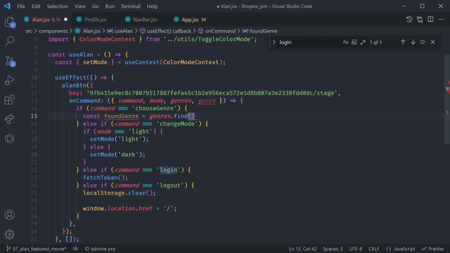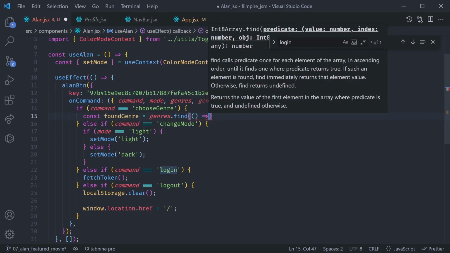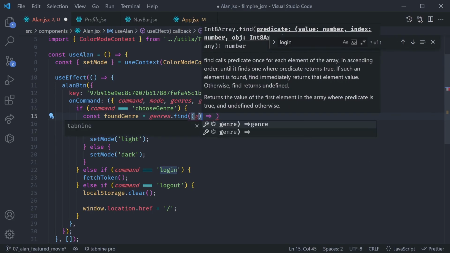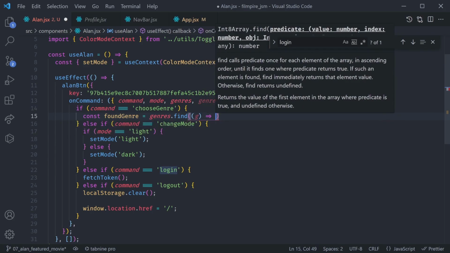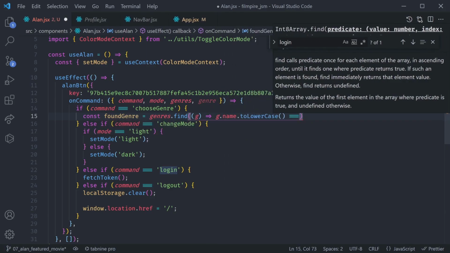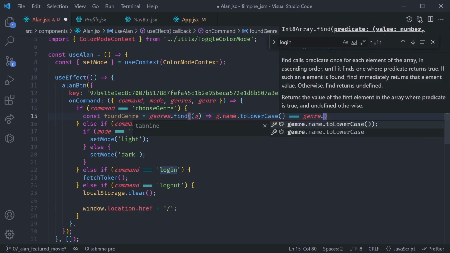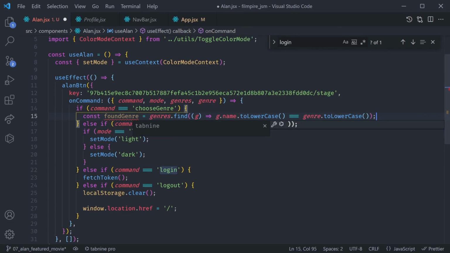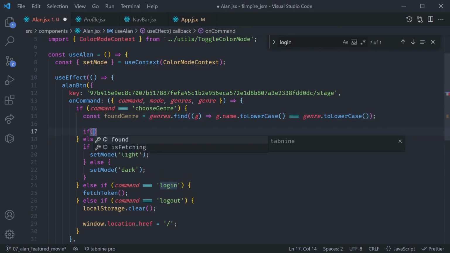So genres.find, we have a callback function right here, where we get a single genre, which we can name g for now. And we need to say if g.name.toLowerCase is triple equal to genre.toLowerCase. Great.